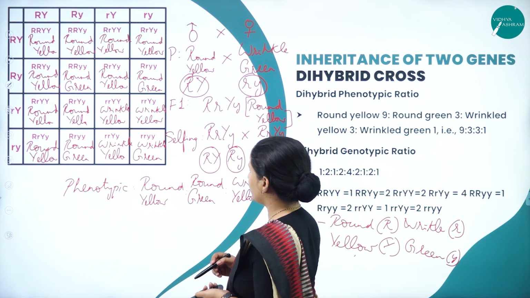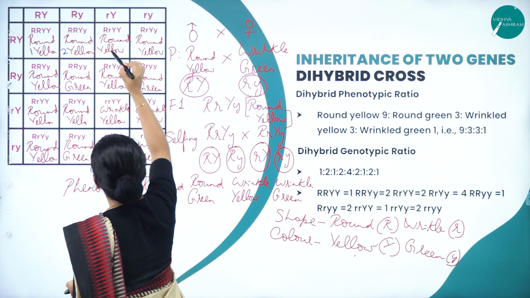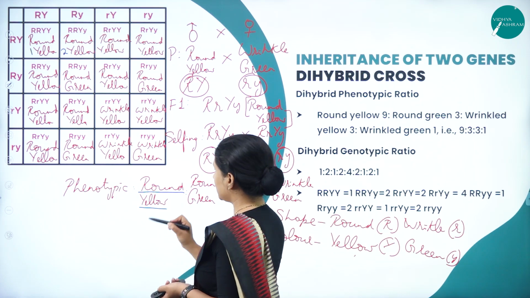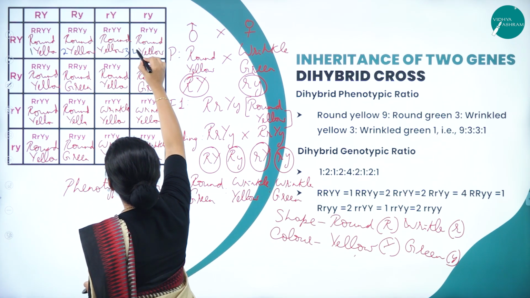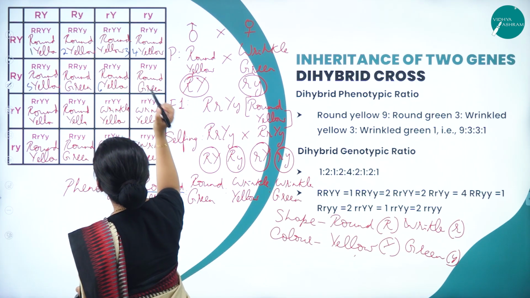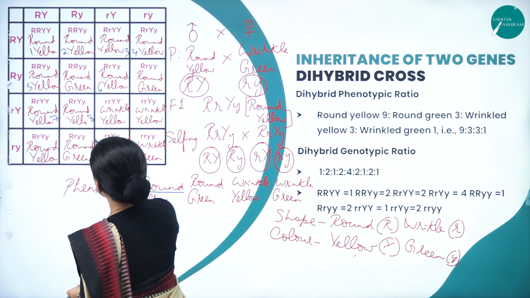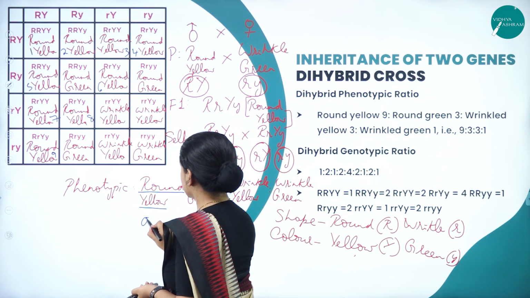So let's start counting. So 1, then 2. Which one? For round yellow. Okay, I've taken purple. So 1, 2, 3, 4, here 5, then we have 6, then in the 7, round yellow again, 8, one more round yellow, 9. So what is it? 9 is there.